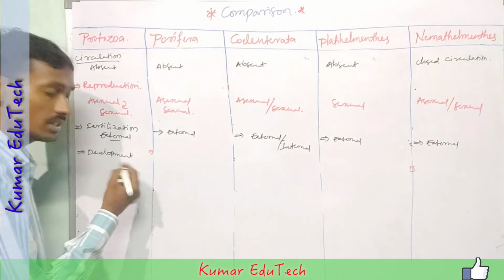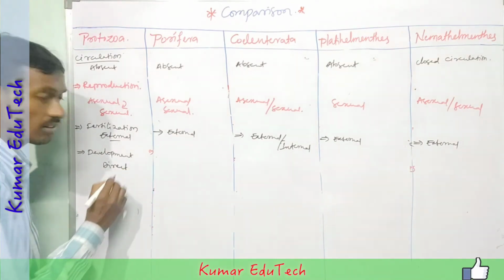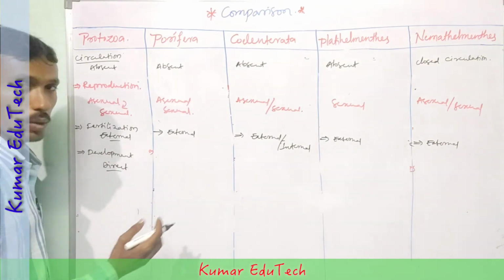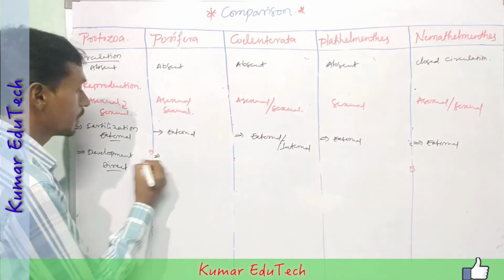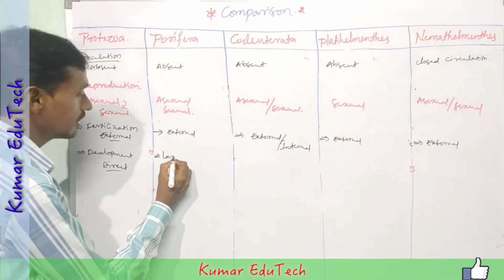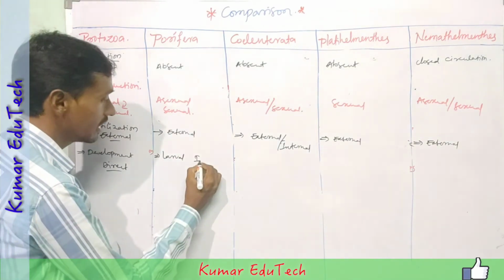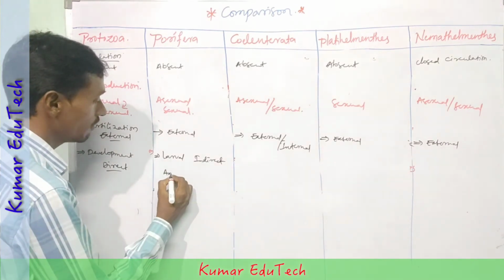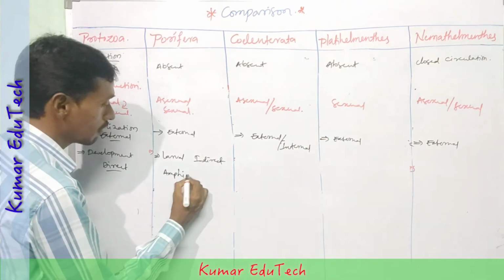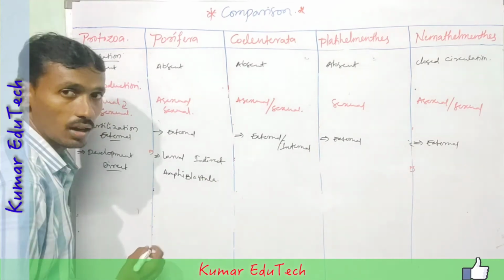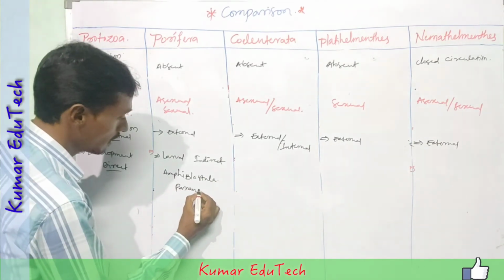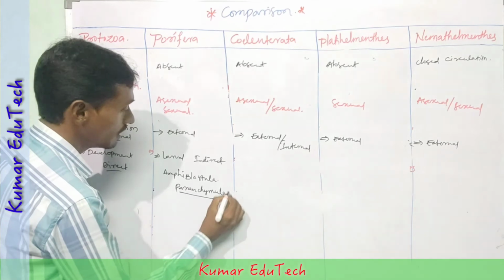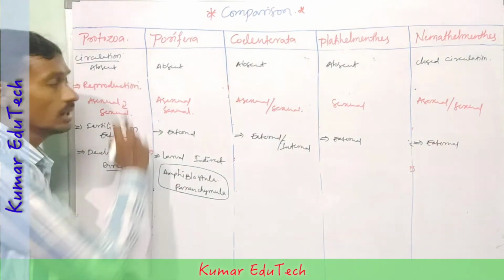Next, development. Development is direct in protozoa. Direct development means offspring are produced directly without larval forms. Then porifera: larval forms are present, which is called indirect development. The larvae are amphiblastula or parenchymula.